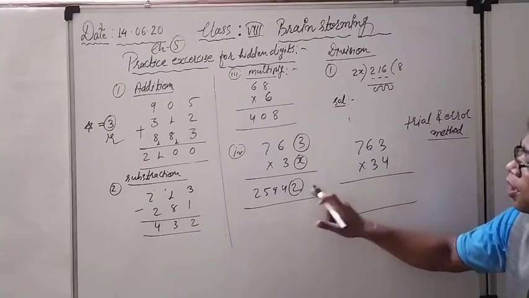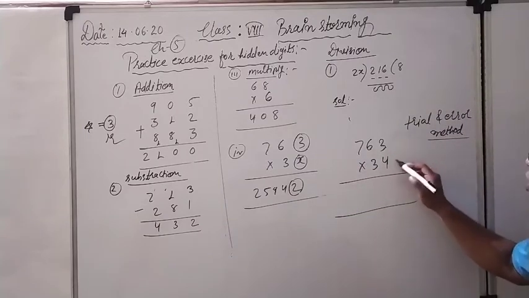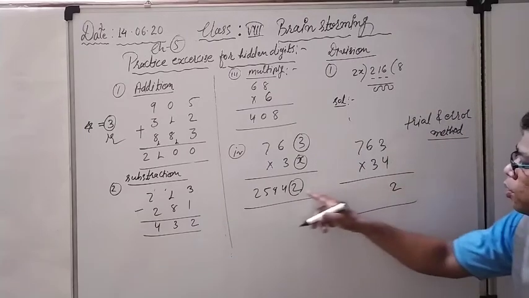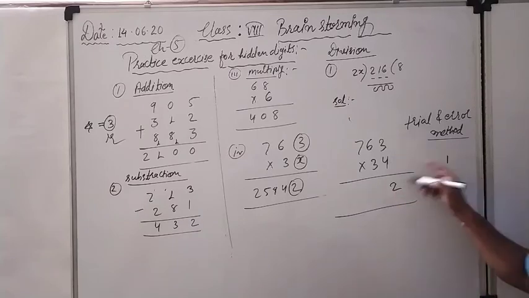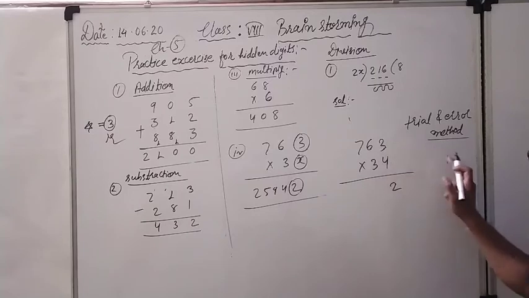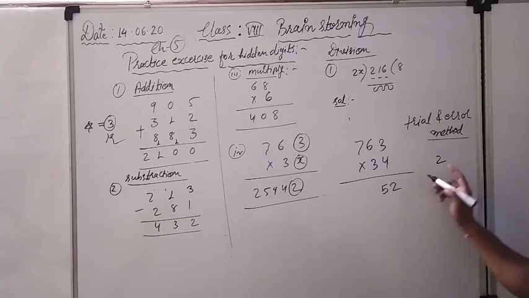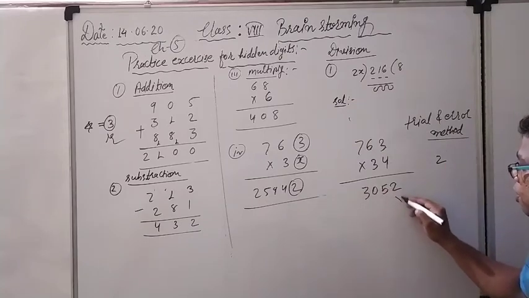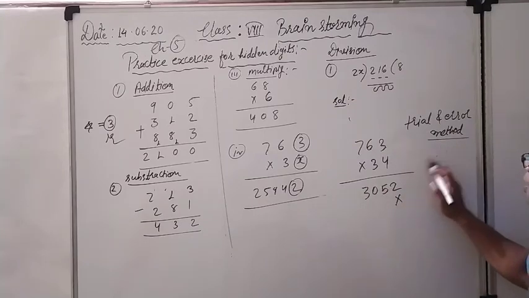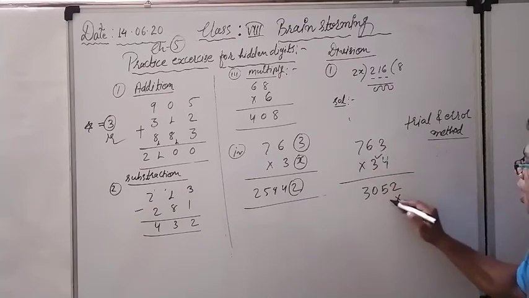X into 3 should give me 2 here, so that is going to be 4. 4 times 3 is 12, 2 same, carry 1. 4 times 6 is 24, plus carry 1, 25. Carry 2. 4 times 7 is 28, 28 plus 2, 30. Now it is the turn of multiplying by 3 with all the digits. 3 times 3, 9.